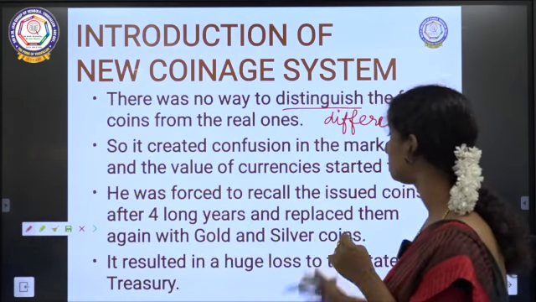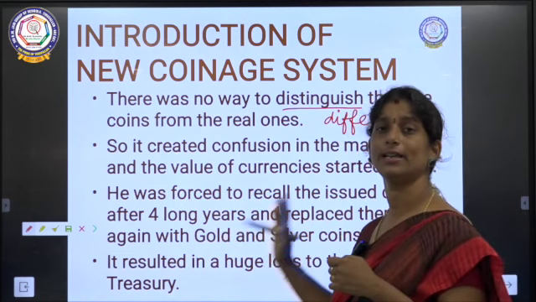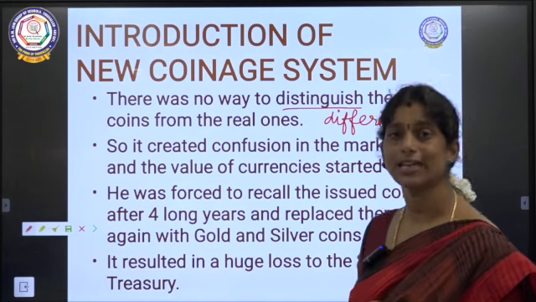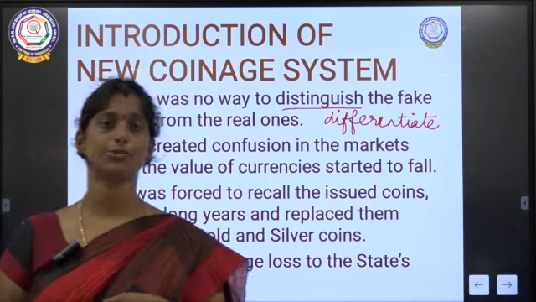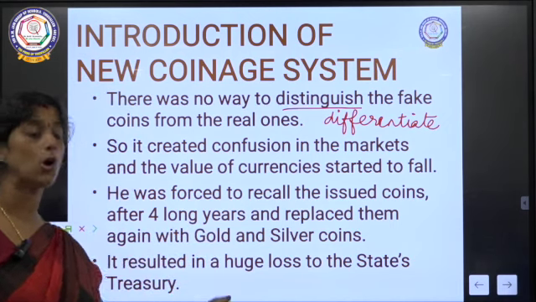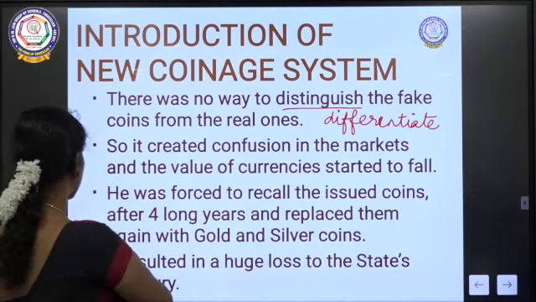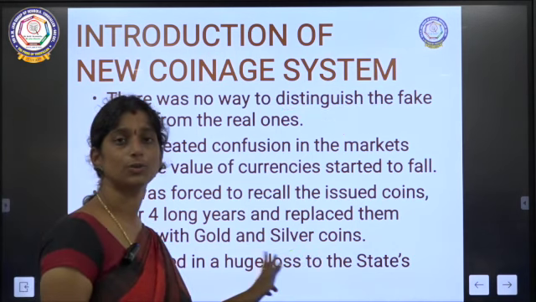So by then again he replaced those coins with gold and silver coins. So after 4 long years he had to get back all those copper coins which he issued earlier. So it resulted in a huge loss to the state's treasury. So this resulted in a very big loss to the state.